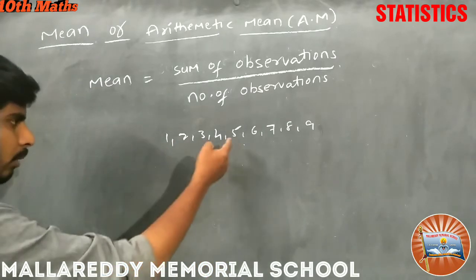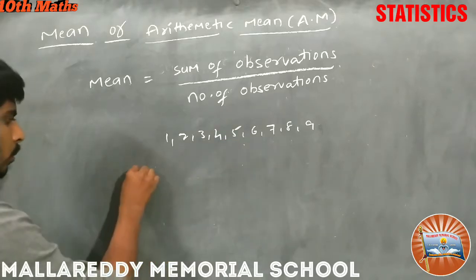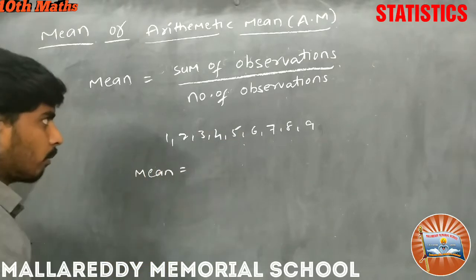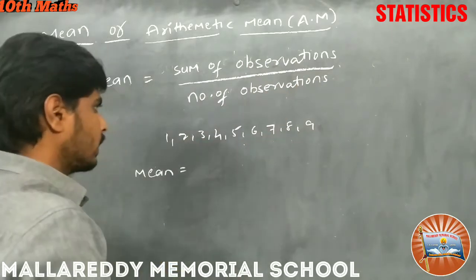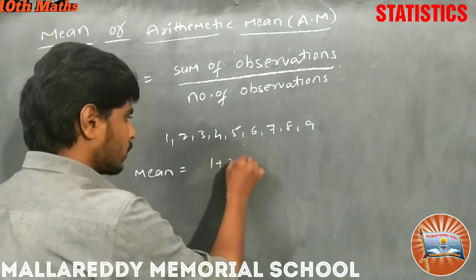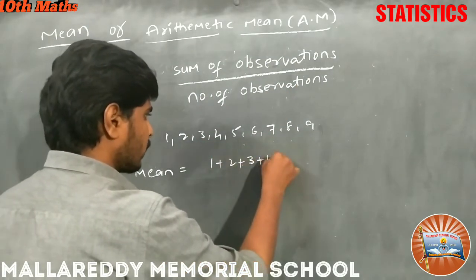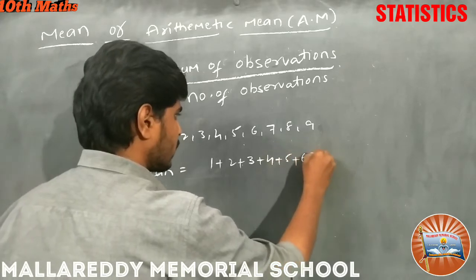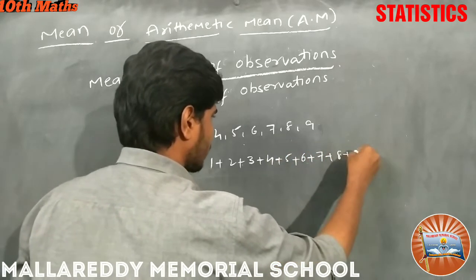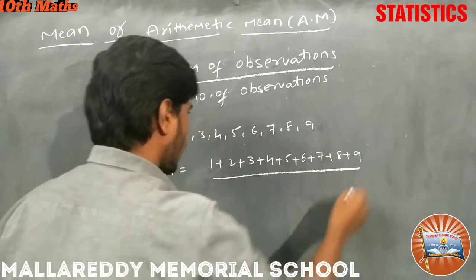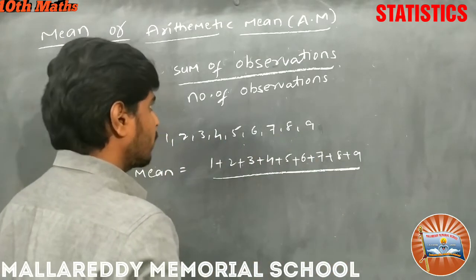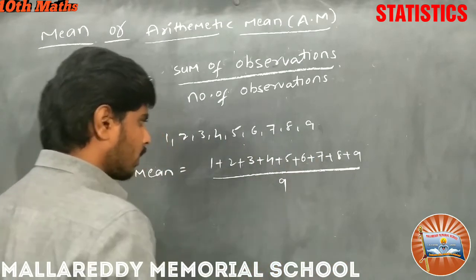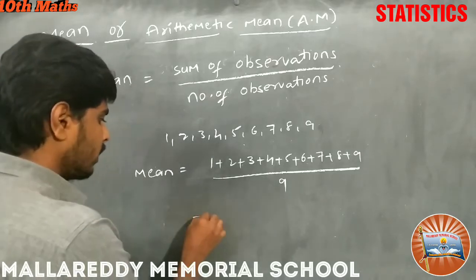So if I want to find the mean of this given data, what is the formula? Sum of observations by number of observations. So what is the sum of observations here? 1 plus 2 plus 3 plus 4 plus 5 plus 6 plus 7 plus 8 plus 9, by the number of observations. How many observations are there? 9 observations here, right?